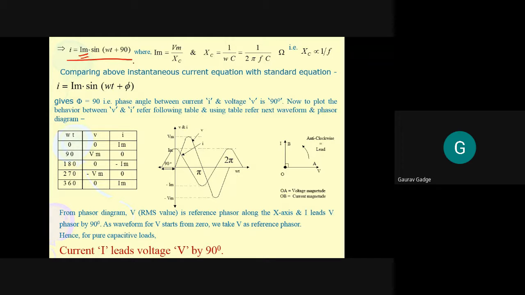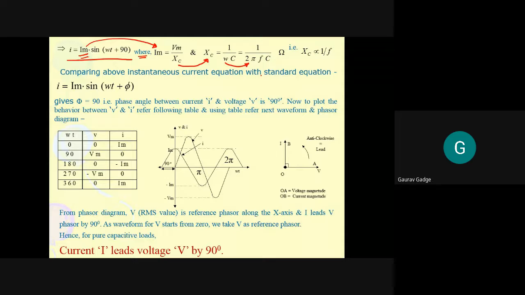Now what we wrote in this equation, Im is equal to Vm upon Xc. What is Xc? Xc is equal to 1 upon omega C. What is omega? Twice pi f.